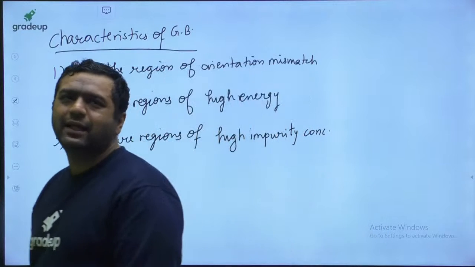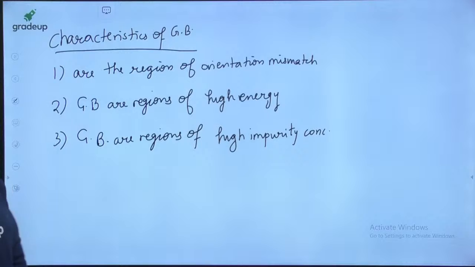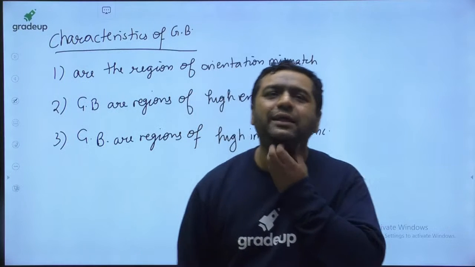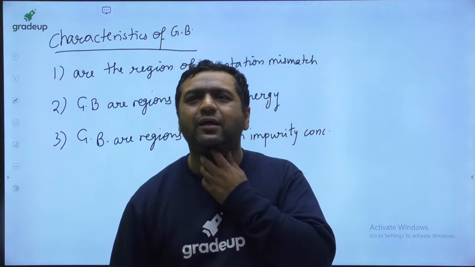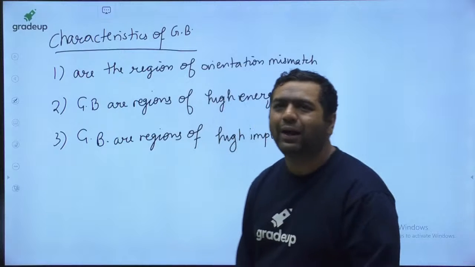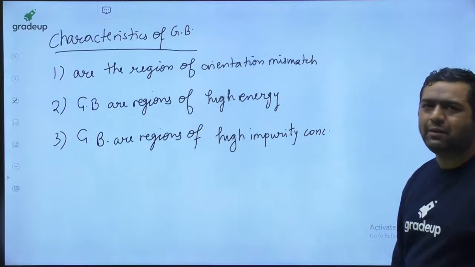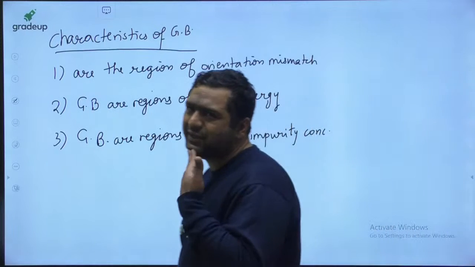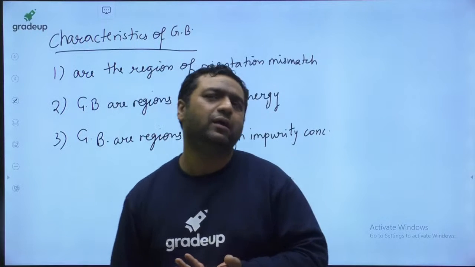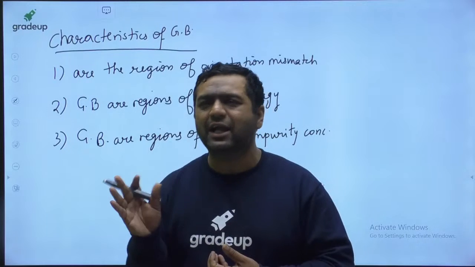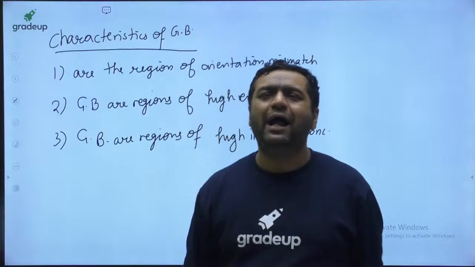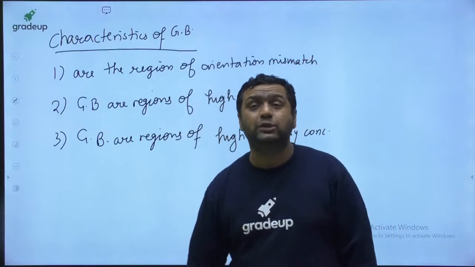Okay guys, these are the regions of high impurity concentration. At the same time, grain boundaries are regions of high energy, so to melt the grain boundaries, very little energy is required. To melt anything, some energy is required. Let us say one body has 10 joules of energy, another has 50 joules, and to melt both of them 100 joules are required.